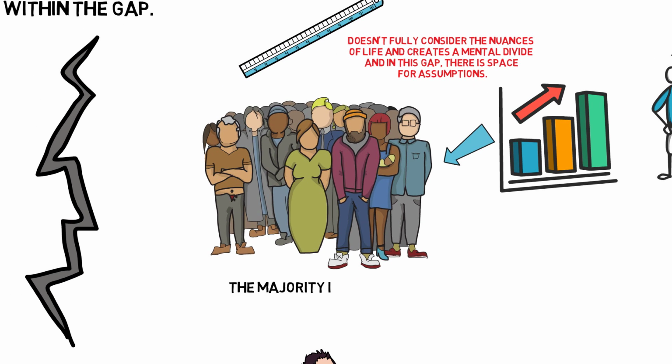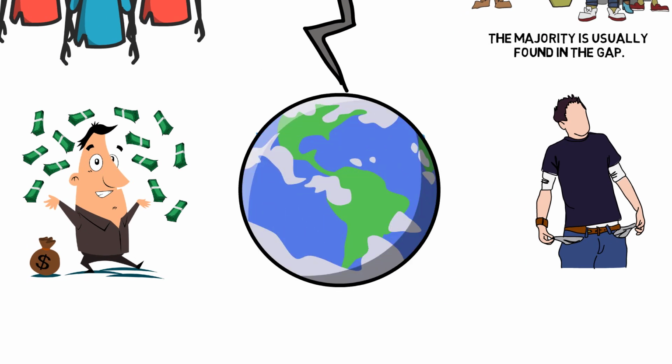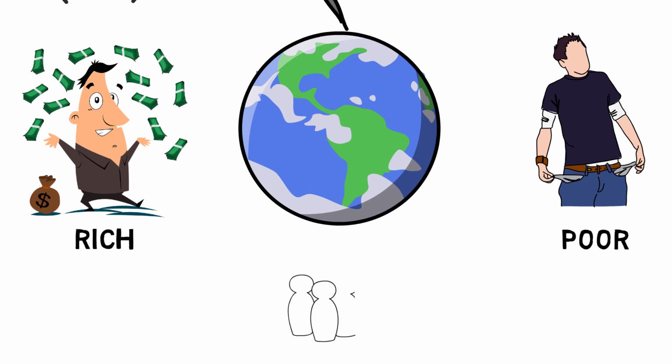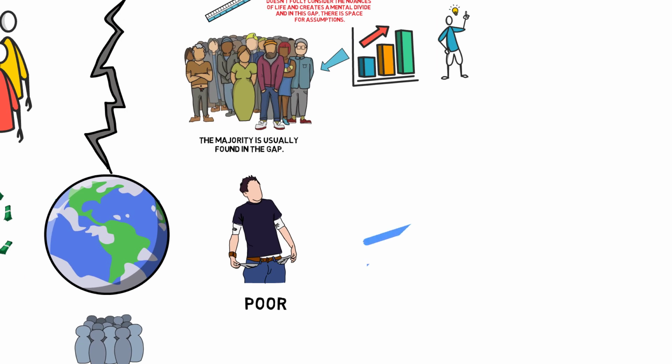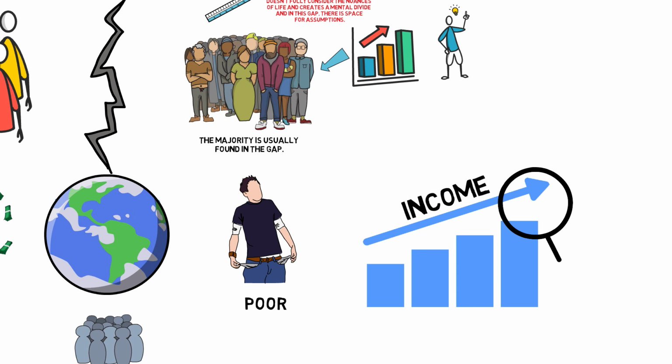The majority is usually found in the gap. In the book, this is explained with the example of how countries are either labelled as rich or poor, while most countries in reality fall somewhere in between. The author presents the theory that income levels are more accurately classified as one of 4 levels. These levels help us observe how the majority is actually in the less dramatic middle rather than on the extreme ends of the scale.